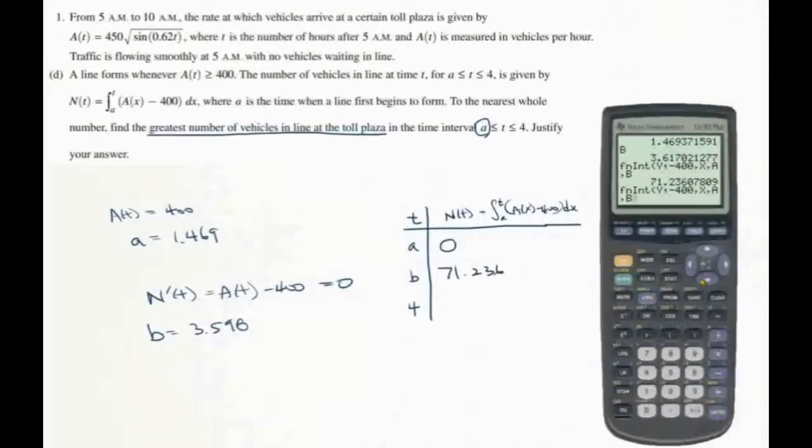And you do the same thing, but from a to 4. And you get 62.338.